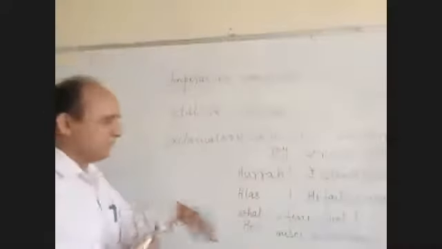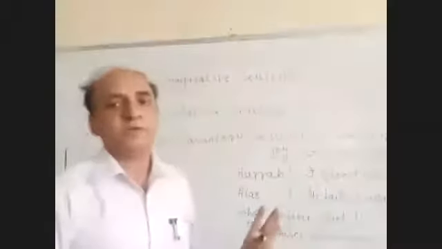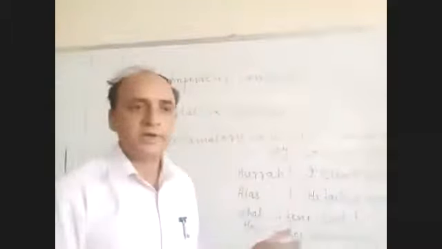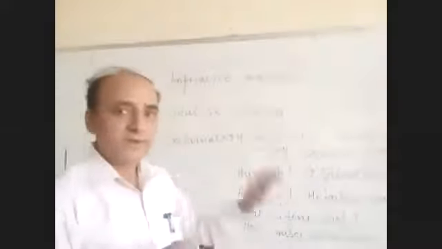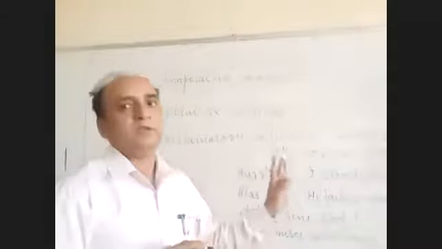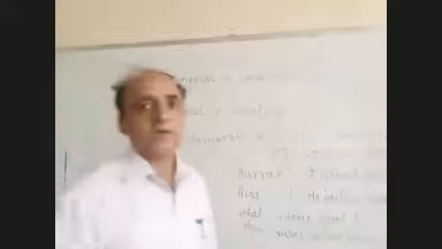So what we have discussed today is 5 types of sentences. First was the simple sentence. It expresses fact, and there are 2 types: negative and affirmative sentences. The sentence structure was already given. Next is interrogative, where a question is asked.